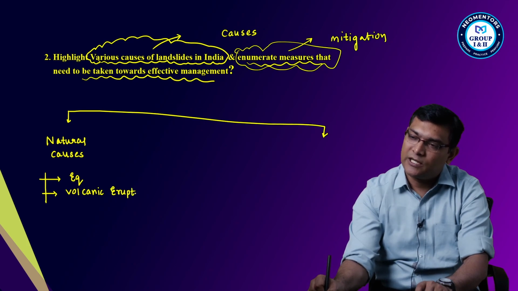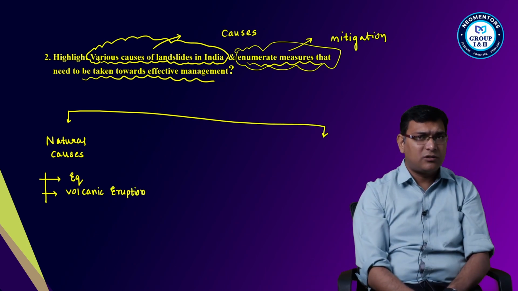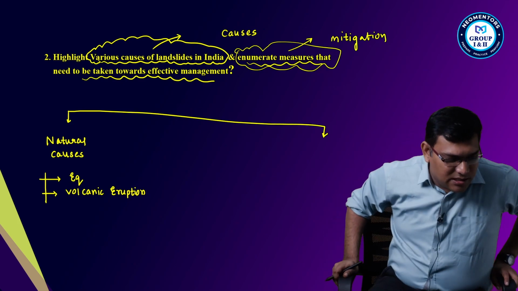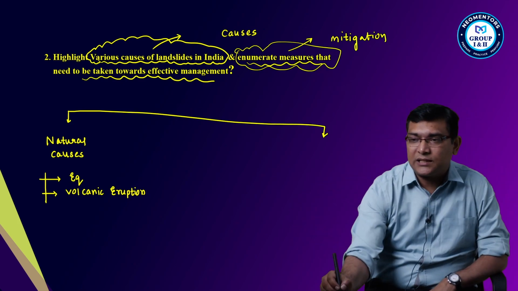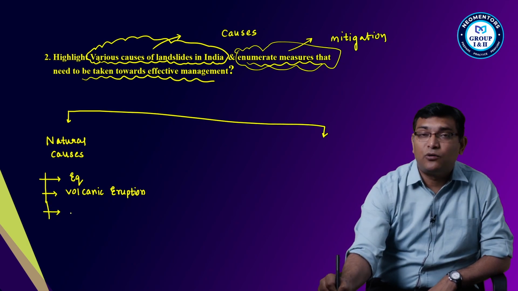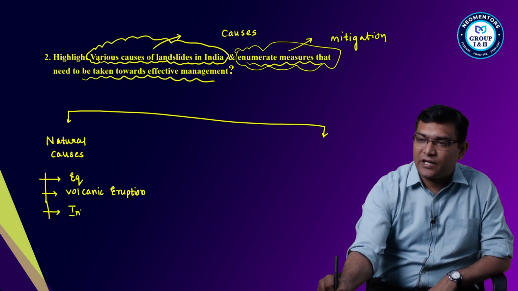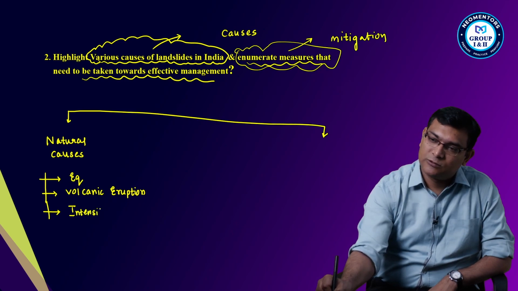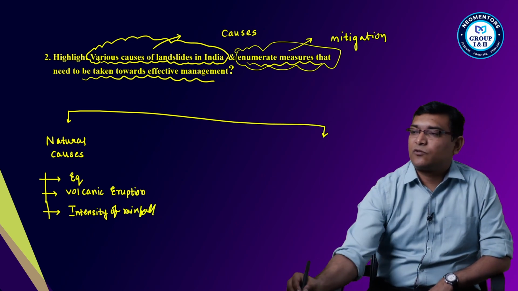Right? Then also the intensity of the rainfall.